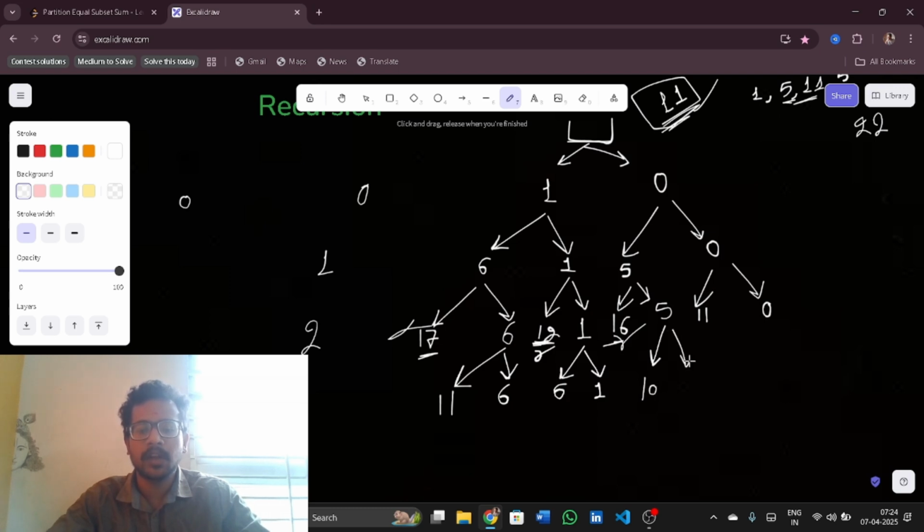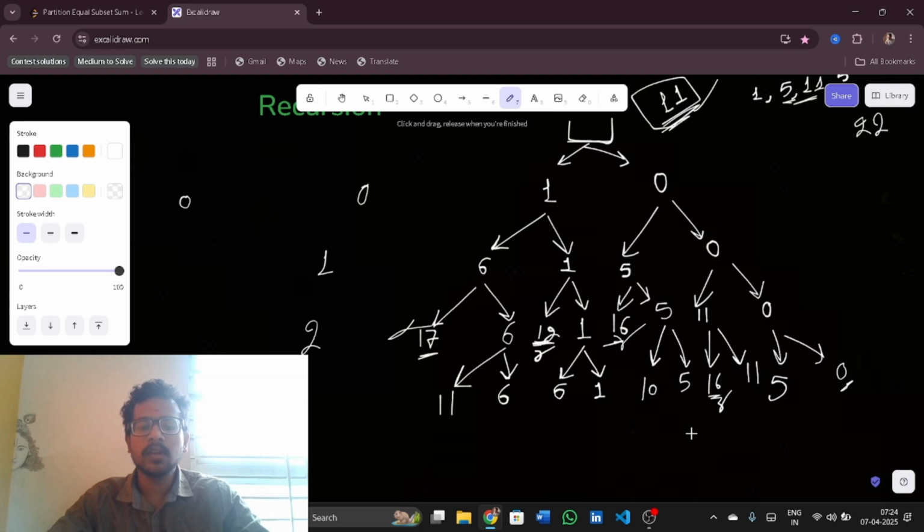Now if I don't take it, it's 5 itself. Now if I take 5, it would be 16, and here it will be stopped. However, it goes out of bounds. Now we are going 11, and here 5, and here it is 0. If I take 5, it is 5. If I don't take anything, it is 0.